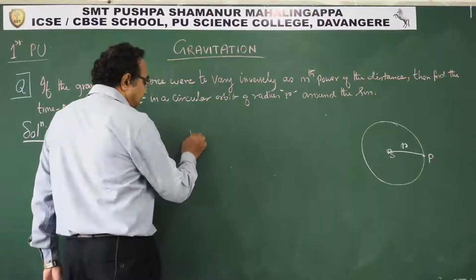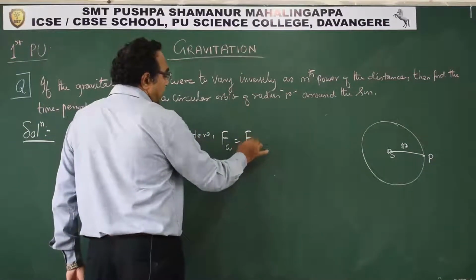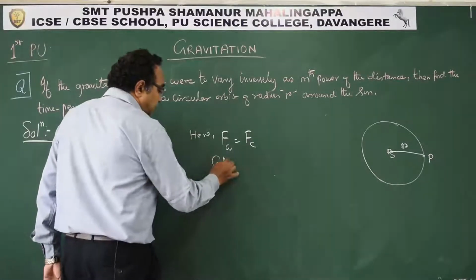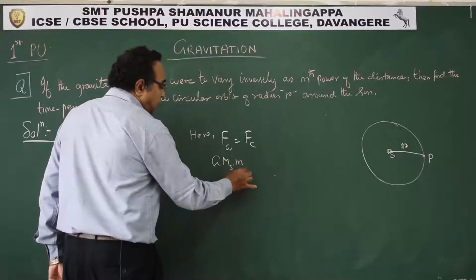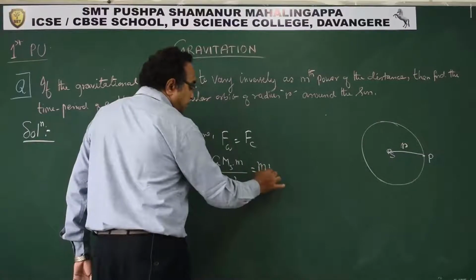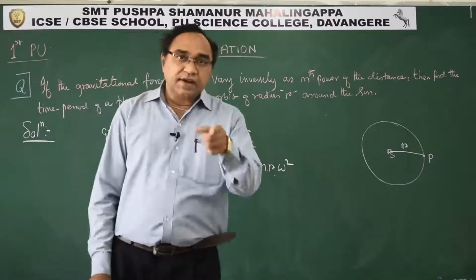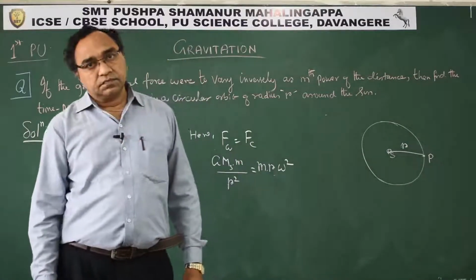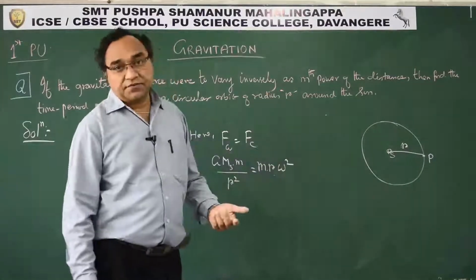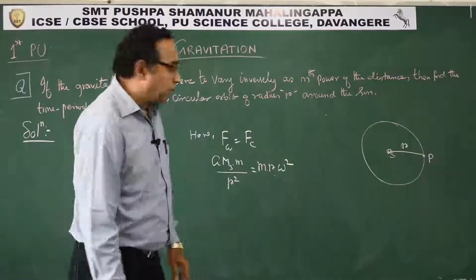So G times mass of sun times mass of planet upon r square is equal to m r omega square. Centripetal force you can write as m v square by r or m r omega square. Why are we writing it this way? Because time period is asked, so that will be in omega.